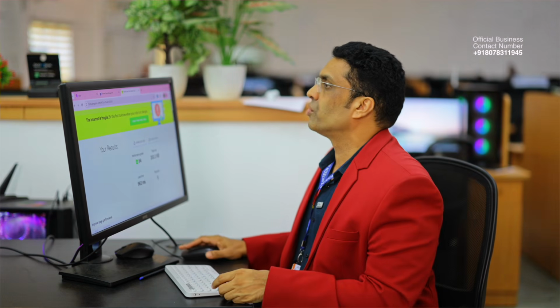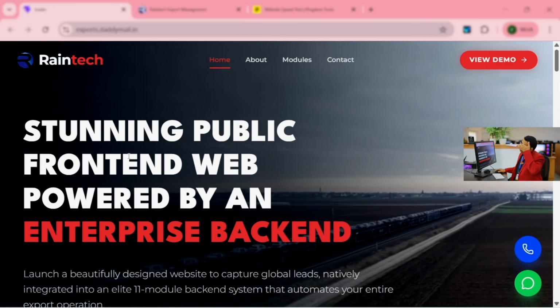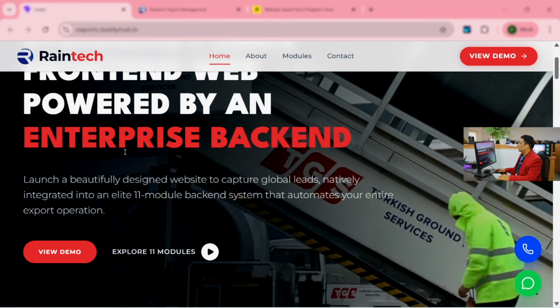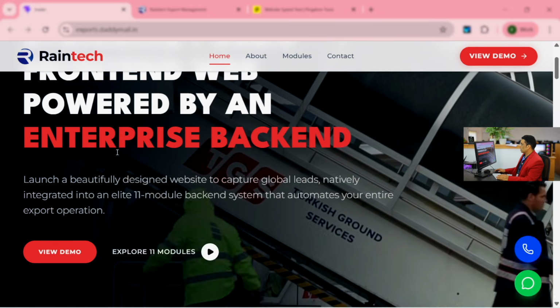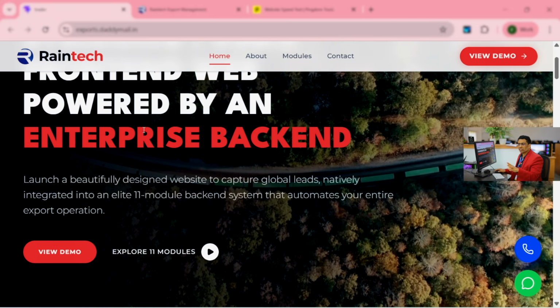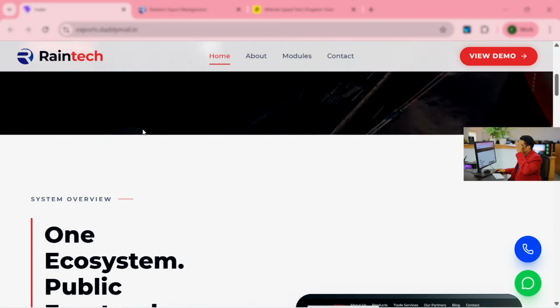Let me go to the next stage and see why I mentioned this. If your website loading size is very small, only then will it rank globally. That is a fundamental requirement from Google. Even if you run a paid advertisement, whatever it is, it will not rank globally unless it is small in size. So in this interface, you can see the background videos, everything is playing. And this website is completely customizable as per your requirement.